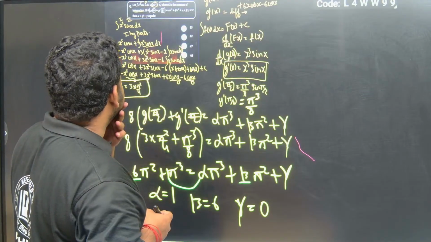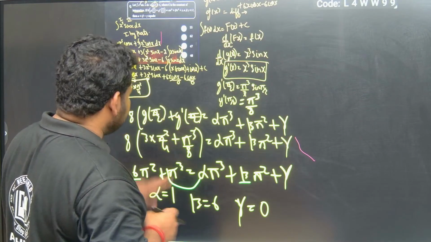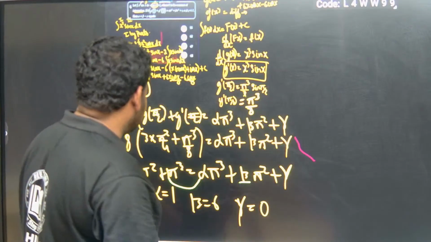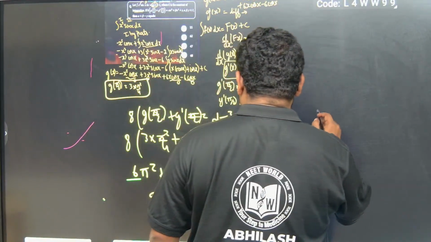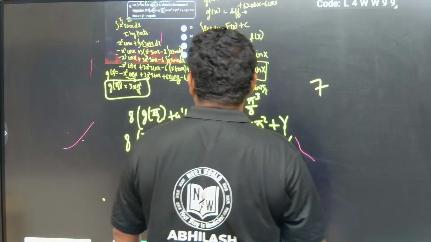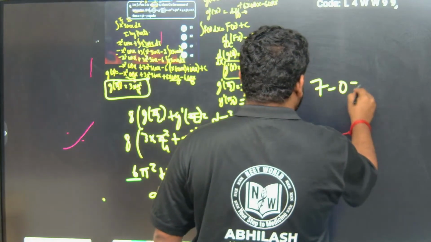Just have a look at it. No need to worry. You have to understand the approach. Alpha plus beta minus gamma. This gives me 7. Okay, this gives me 7 minus 0. That will be 7 itself.